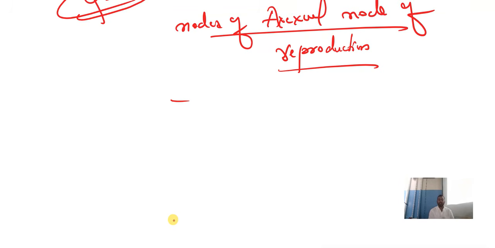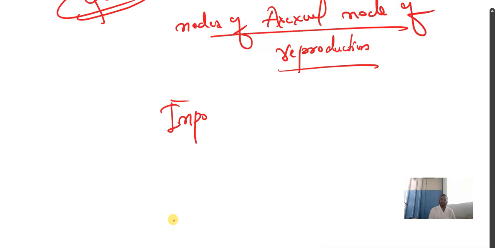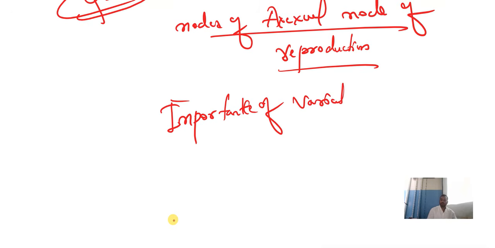And what is the importance of variation? Why are variations so important? Like this, they may ask you for 2 marks: importance of variation. So kindly study that.